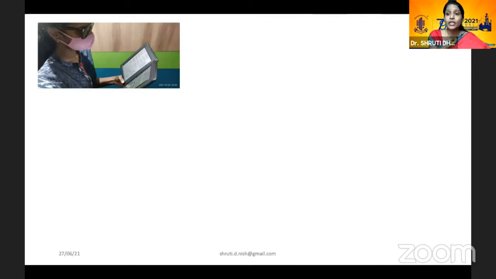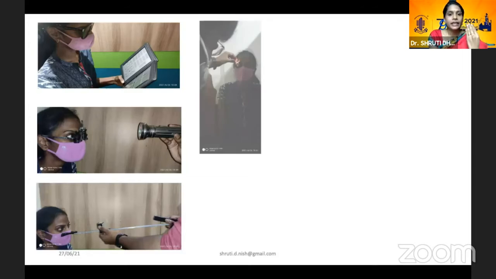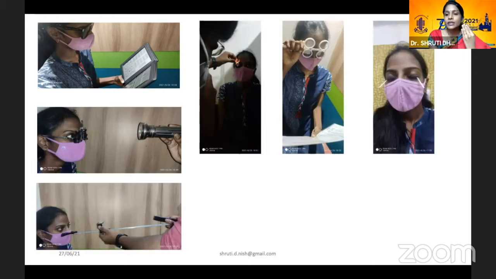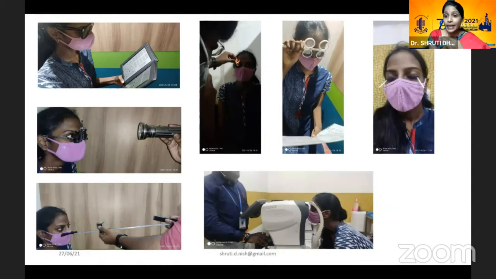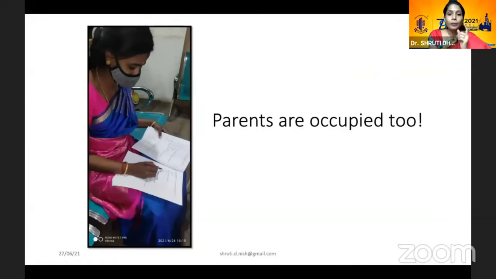So if you ask me, oh, there are so many tests happening. Imagine we're doing a stereopsis test, we're doing Worth four-dot, we're going to do NPC and NPA, a dynamic retinoscopy, accommodative facility, dry eye, and on top of that, an axial length measurement. How much time does this all take put together? Around 20 to 25 minutes extra per evaluation, which is, I think, okay, considering that so many tests are being done. And with a well-trained optometrist, it's quite quick and effective as well. And meanwhile, you can give the questionnaire to the parents and they're happy filling it up.